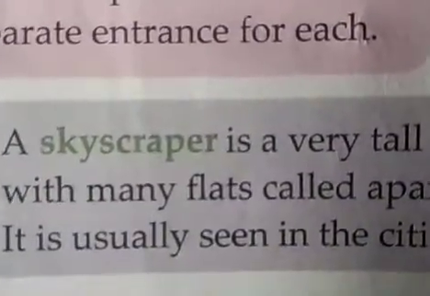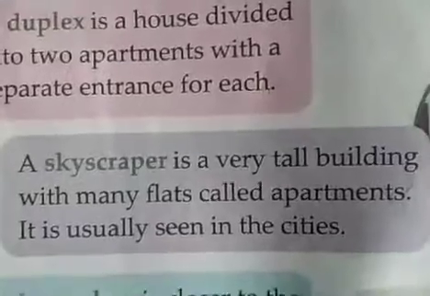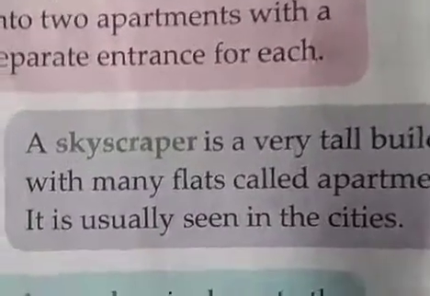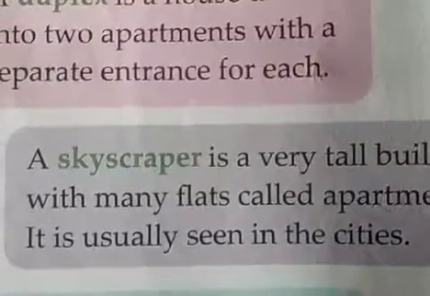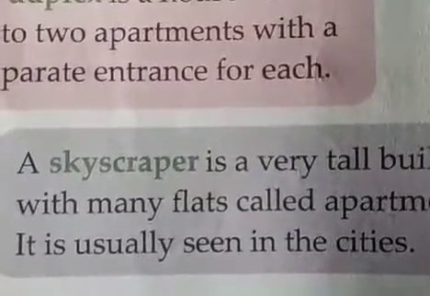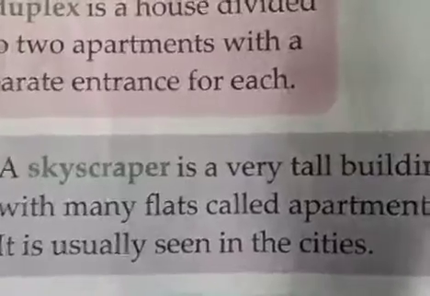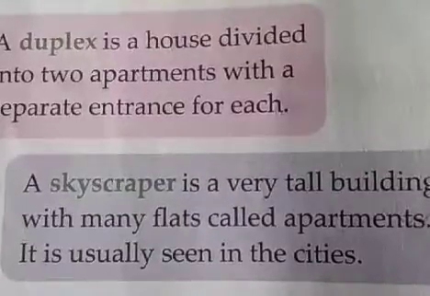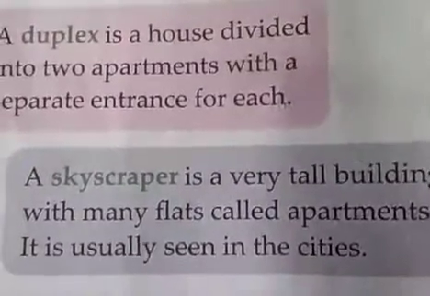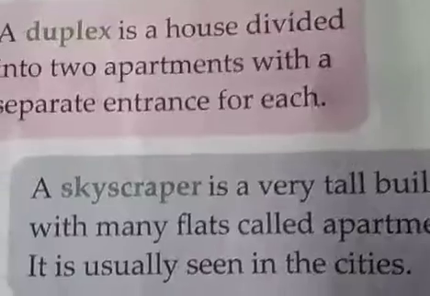A skyscraper is a very tall building with many flats called apartments. It is usually seen in the cities, in big cities.